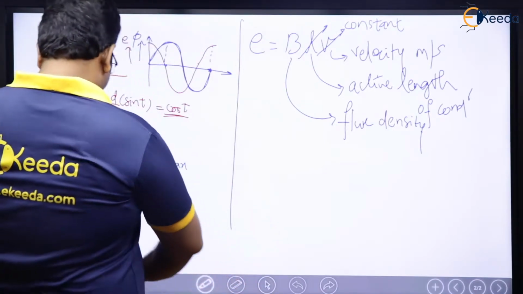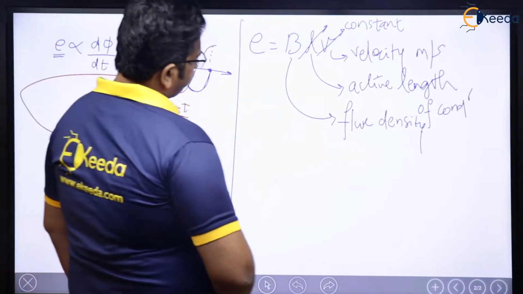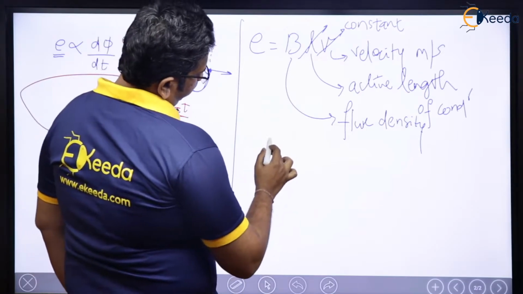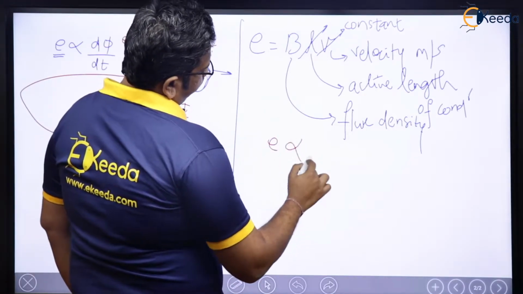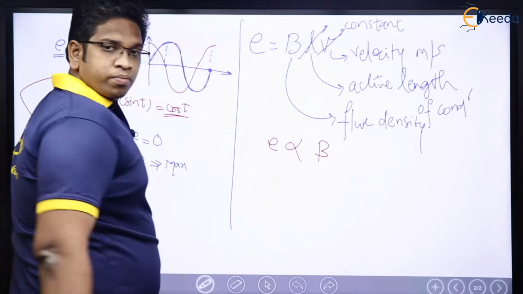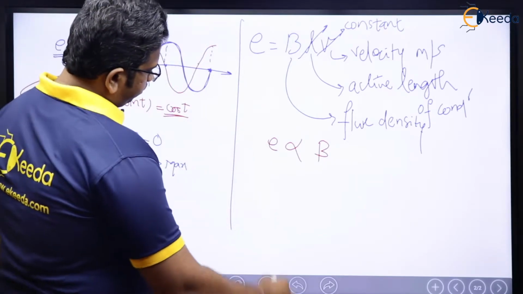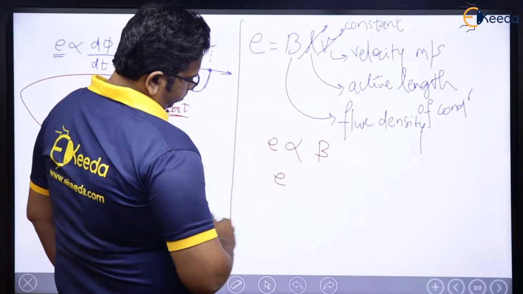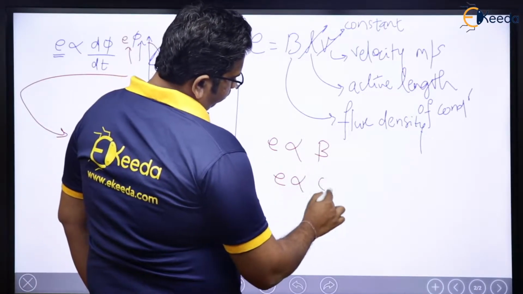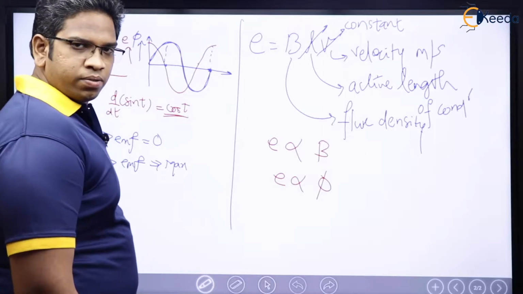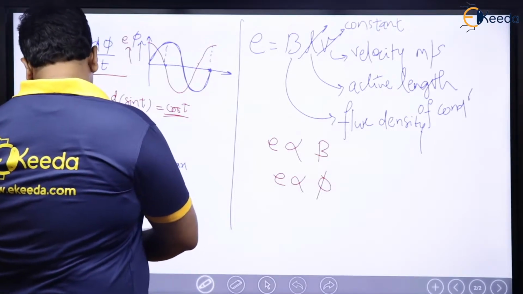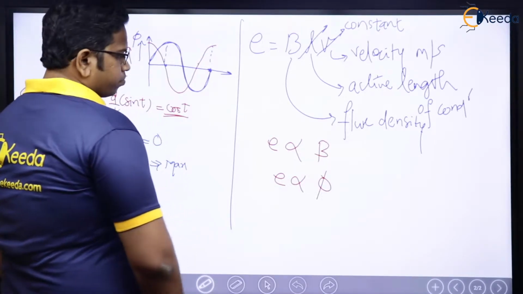So, from this what we get? EMF is nothing but proportional to B. Right? EMF induced is proportional to B, which means EMF is proportional to flux. Can I say that? You ask me how? See here.